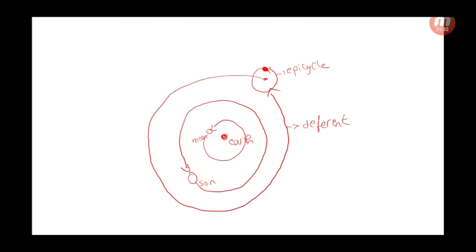So the trajectory of the center was called a deferent, and the circular motion of the planet around a center was called an epicycle. Now, if you want to sketch how a planet would be moving around the Earth, it would be moving around a center first. So let's take a planet. This planet must be orbiting around itself, around a center, and at the same time around the Earth. So its motion would be like this.